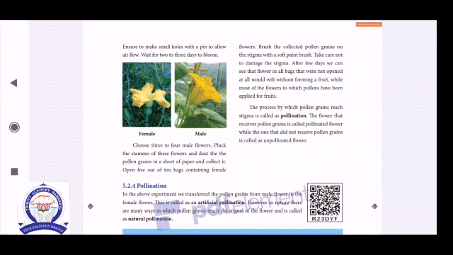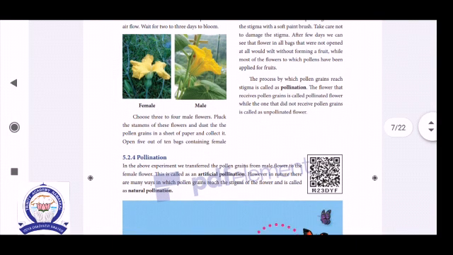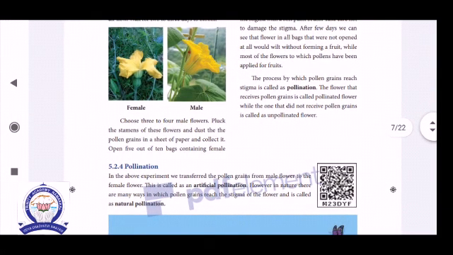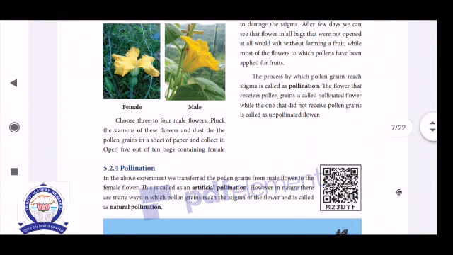Here the pumpkin has both unisexual and bisexual flowers, because both male and female flowers are seen on the same plant. That is one of the bisexual examples. See, the process by which pollen grains reach the stigma is called pollination. The flowers that receive the pollen grains are called pollinated flowers.